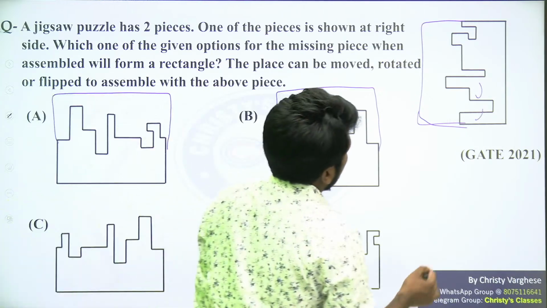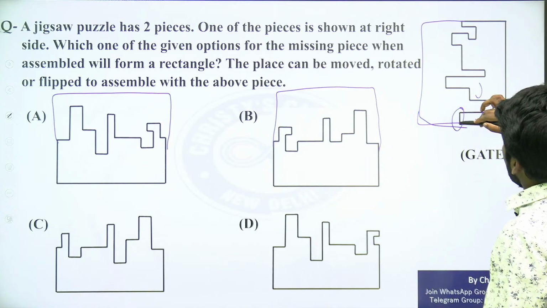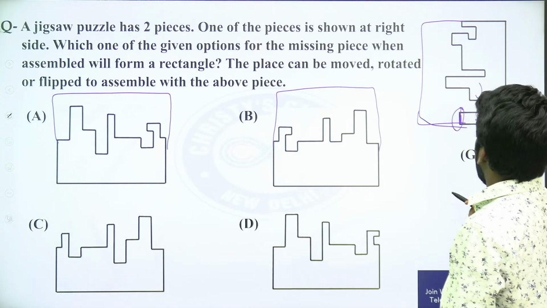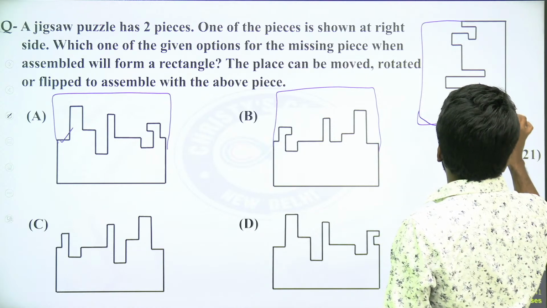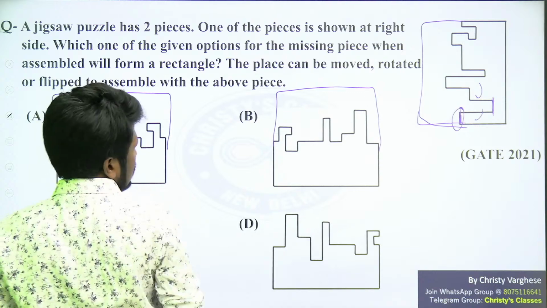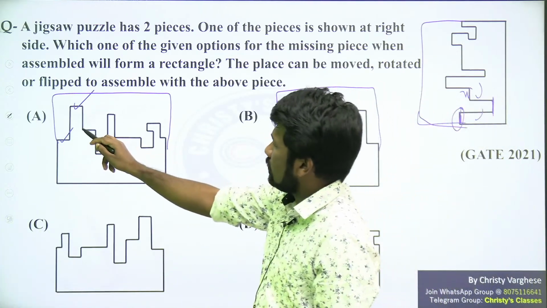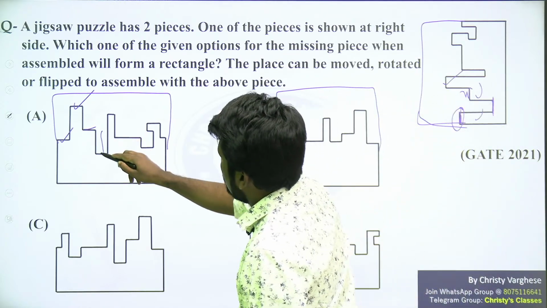First of all, we will start from here. We can consider this as a flat. So that flat is matching with this. That is okay. And this down is matching with this up. And this is kind of a flat that is matching with this flat. And this is matching with this.